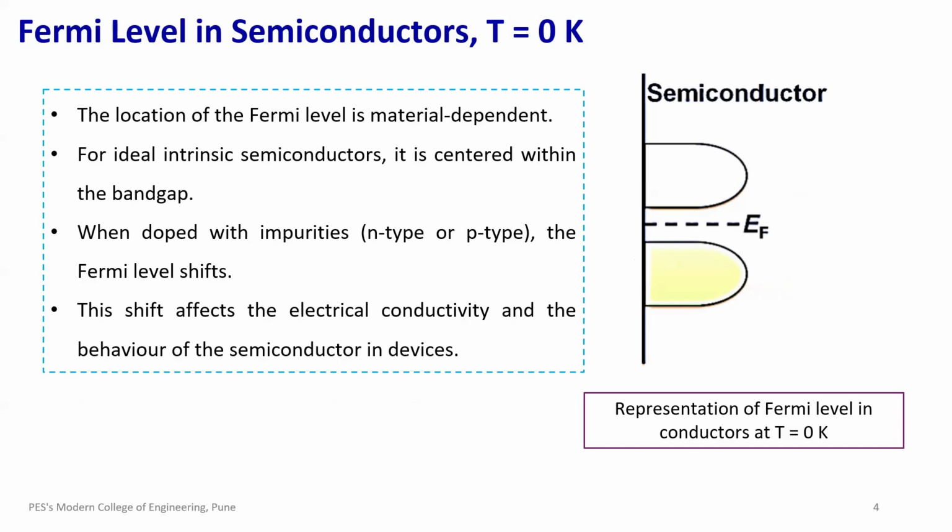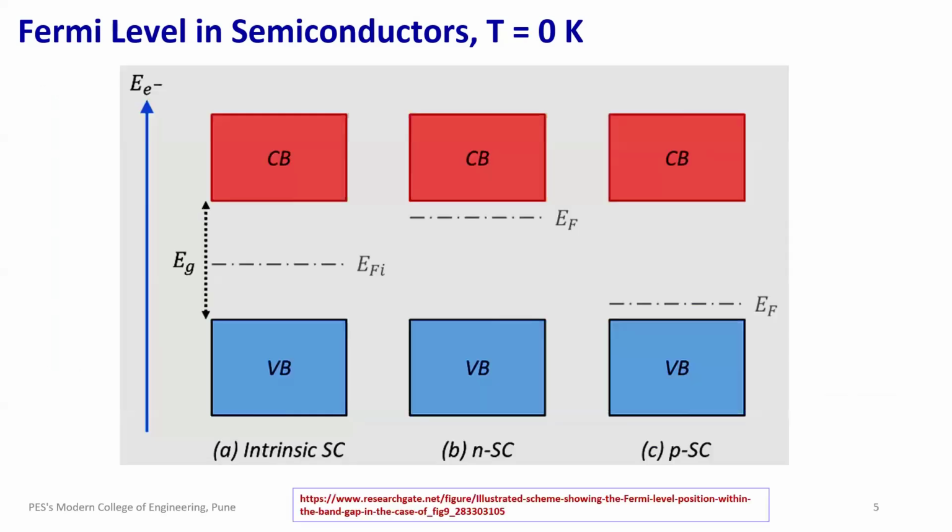For an intrinsic or pure semiconductor, the Fermi level lies right in the middle of this band gap. Why? Because it reflects a balanced situation. Same chance of electrons jumping up to the conduction band as there is of holes appearing in the valence band when temperature increases. But at 0 Kelvin itself, no electrons have the thermal energy to cross the gap. So the semiconductor acts like an insulator.